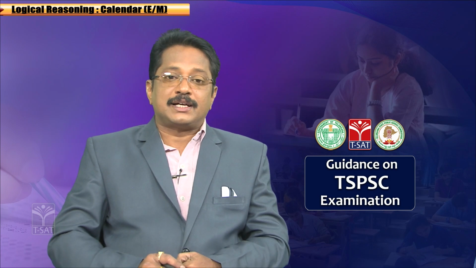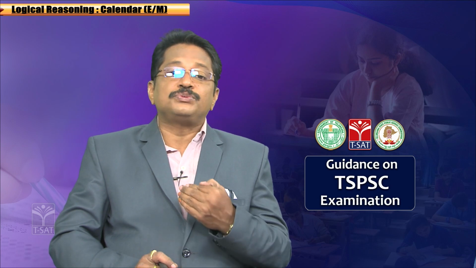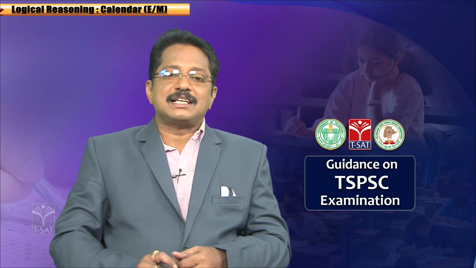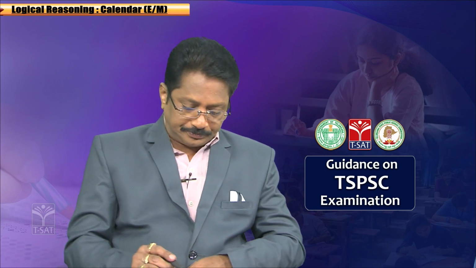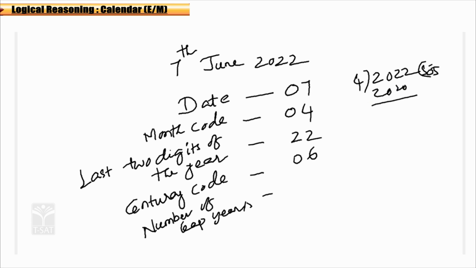How to calculate this one? Simply divide the year number by 4, and the quotient will be considered as the number of leap years. So, if you calculate the number of leap years, 2022 divided by 4: 4 fives are 20, 2 is the remainder.